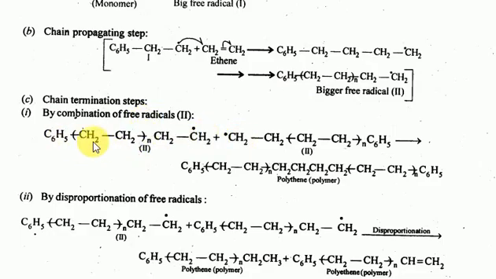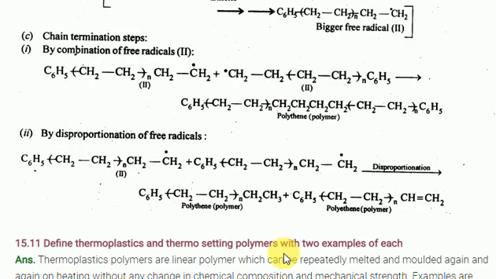Look at the C6H5CH2CH2 radical. The same kind of radical, like a mirror image, will combine and they form a polymer. Another method is disproportionation of free radicals. Here the radicals will take protons from some other species. When you add carbon tetrachloride or water, they will take one proton and end the process. Clear? This is called the disproportionation process.